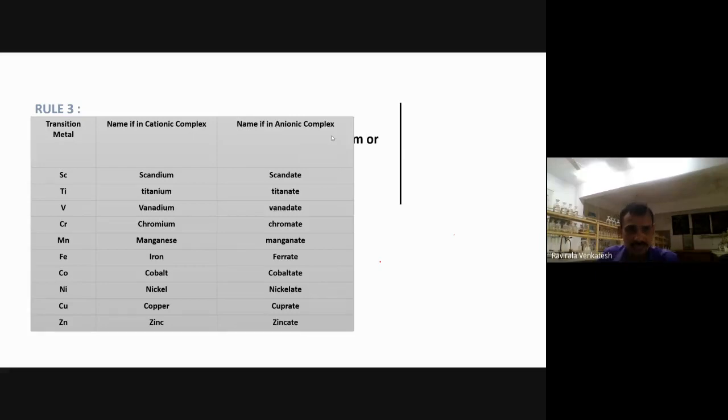Right. Let me see this one better. It's a very, very important thing actually. If it is a cationic complex or a neutral complex, we use the plain name, scandium. If it is an anionic complex, scandate. Titanium, titanate. Vanadium, vanadate. Chromium, chromate. Manganese, manganate. Iron, ferrate. Cobalt, cobaltate. Nickel, nickelate. Copper, cuprate. Zinc, zincate. Lead, plumbate. Plumbate we have to call this one.